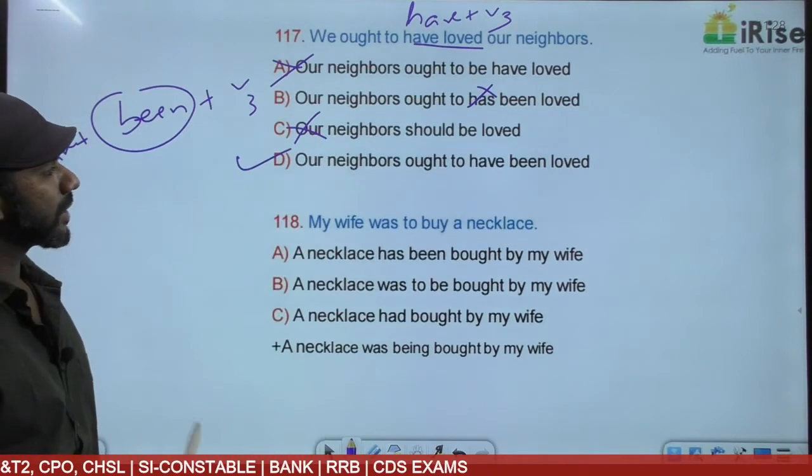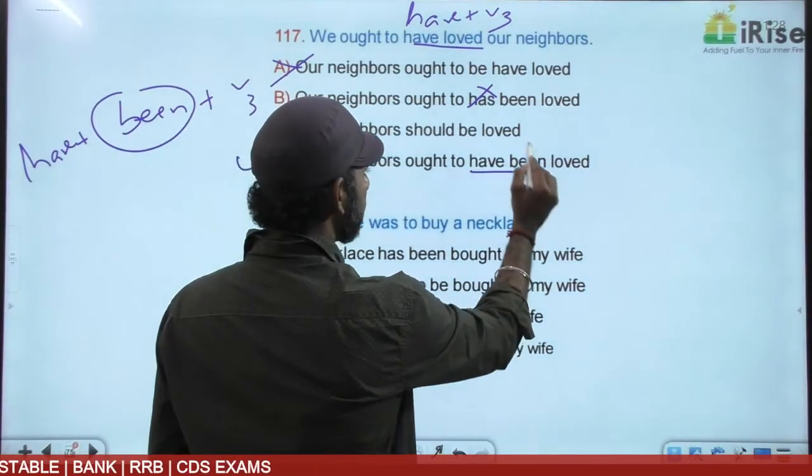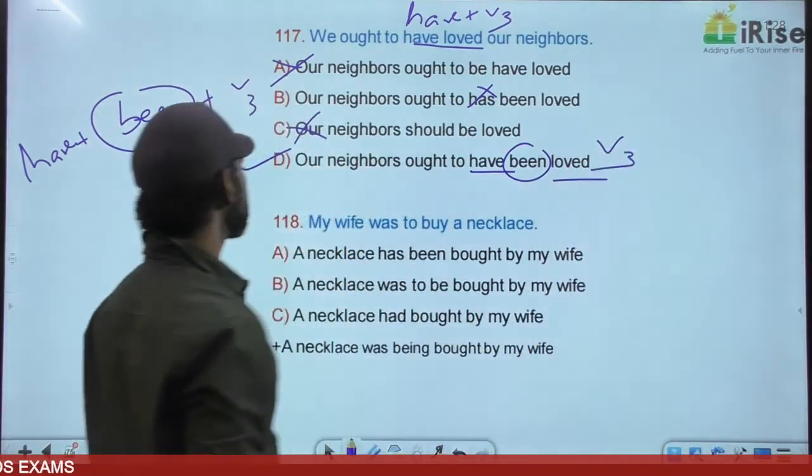D. Our neighbors ought to have been loved. Have plus been plus V3. The answer must be D.